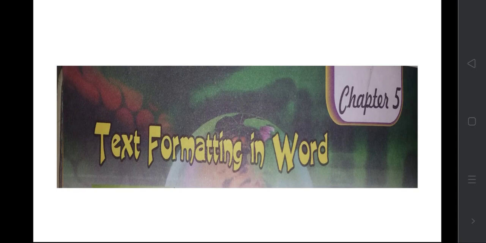Today we are going to learn a new lesson: text formatting in MS Word. Formatting means alignment, modulation and coloring the text. We are going to see how stylish text can appear, and how to align left side and right side uniformly. That is what we are going to learn in this lesson. Text formatting means this only.